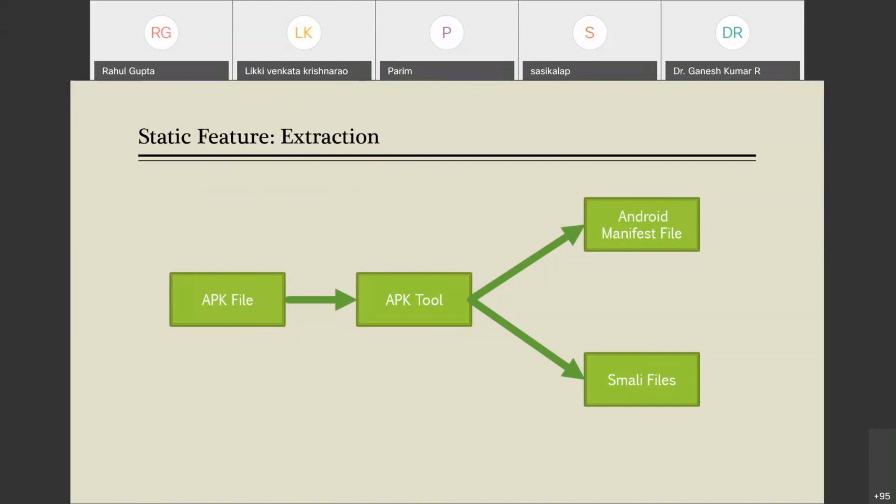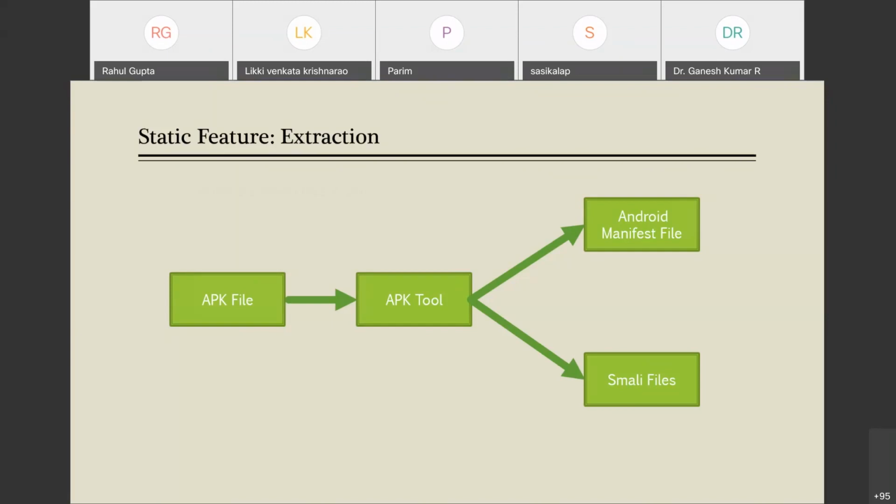The rest of the folder is in terms of smali files. So what are these smali files? When I was discussing the Android runtime with you, I told you that Android programming is done in Java, and that Java code is compiled into a bytecode equivalent, which is known as a DEX file, and this DEX file is compiled again to form the machine level code and packed inside the APK. So this is the process.